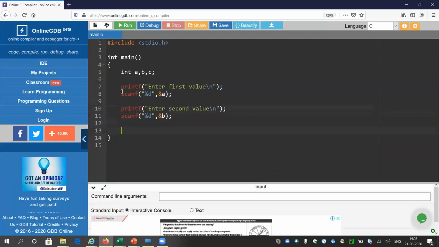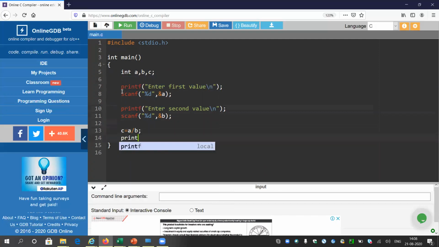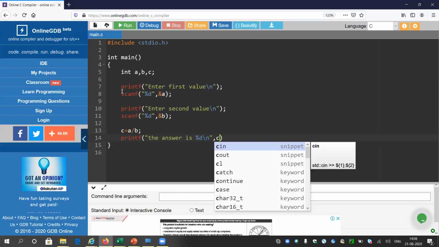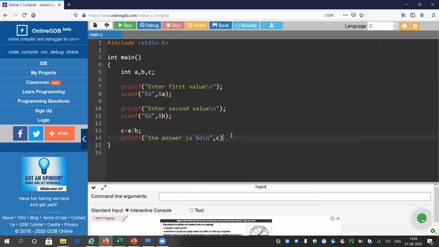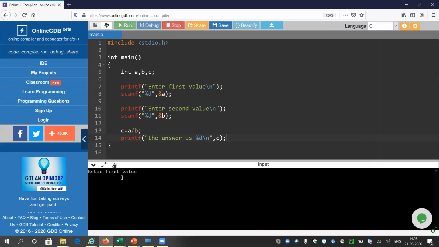Now I will write c equals a by b, and I am going to print the answer or the result is percentage d backslash n, and it will be filled up by c. I think you know this kind of program. Let me run this first. Enter the first value. I will enter 100, and in the second value I will enter 25, and it is giving the answer 4. So it is correct.